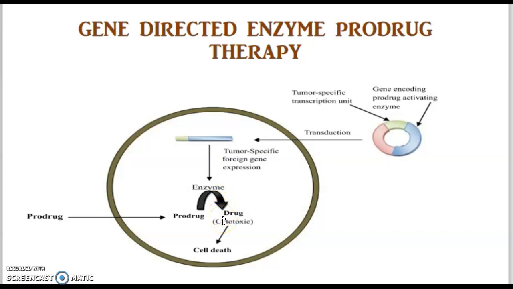Gene-directed enzyme prodrug therapy is also known as suicidal gene therapy. So in this prodrug therapy, we are basically delivering a gene for a foreign enzyme to the tumor cells, where a systemically administered non-toxic prodrug can be activated when the enzymes are expressed. So this is the mechanism underlying this prodrug therapy.